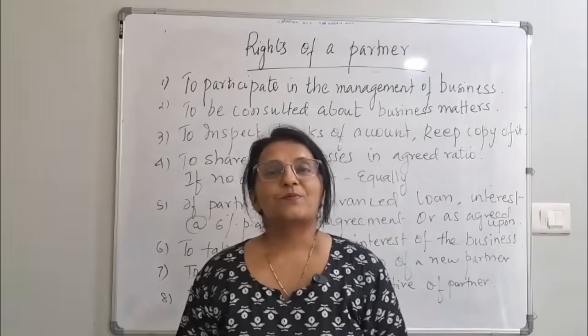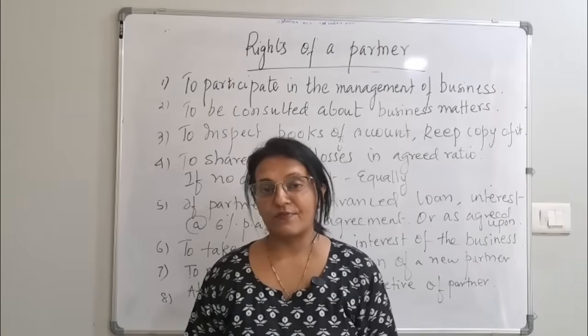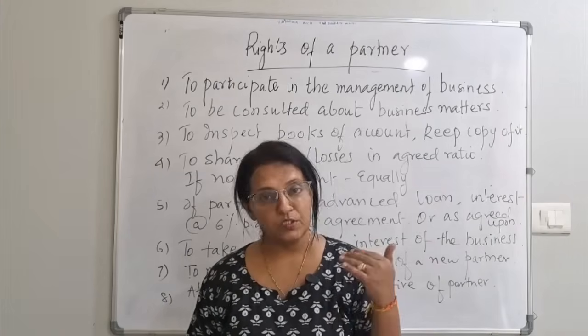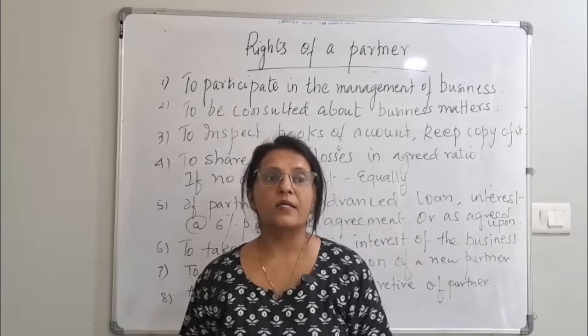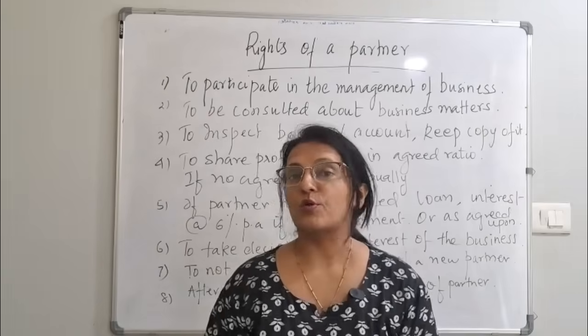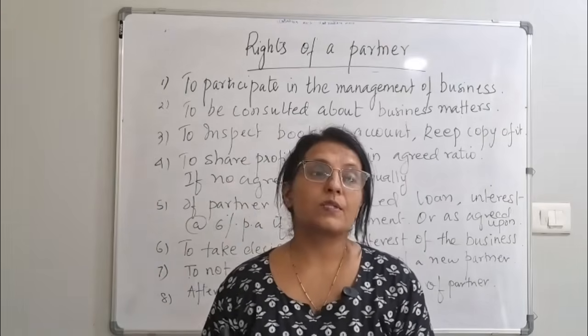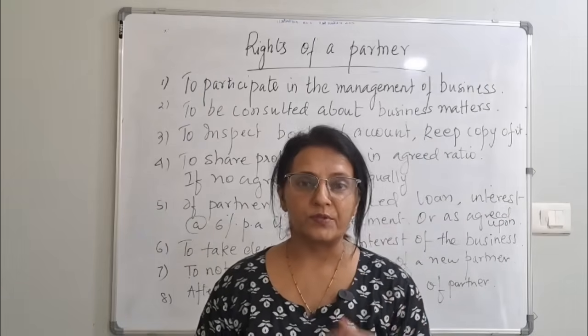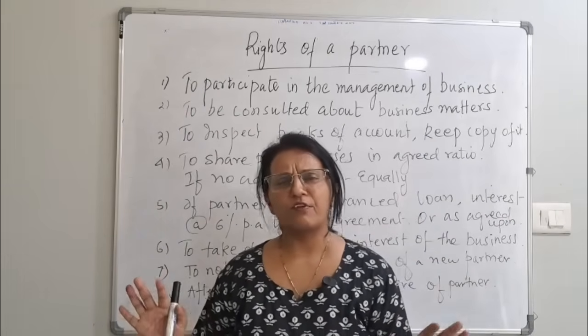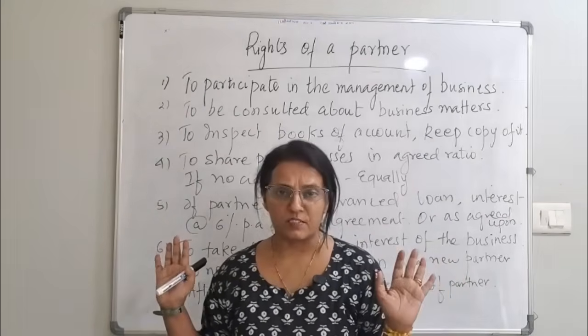Now again we'll come to Krishnamurti. Krishnamurti's friend Balamurti wants to come into the business. He is also a knowledgeable person. He wants to come into the business, but there is another partner, Rohit. Rohit says, no, that is enough. We 5 partners are enough. We don't want any more partners.